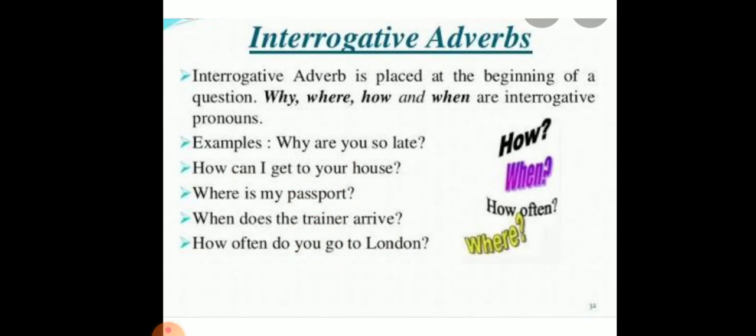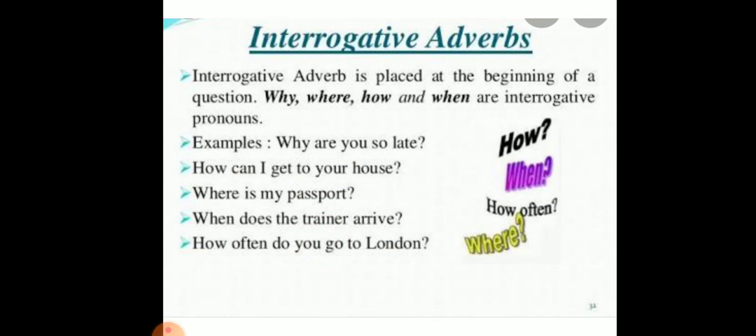Next kind of adverb is interrogative adverbs. Interrogative adverbs are question words such as why, when, where, and how. In a sentence, these words will be directly linked to a verb, adjective, or another adverb.